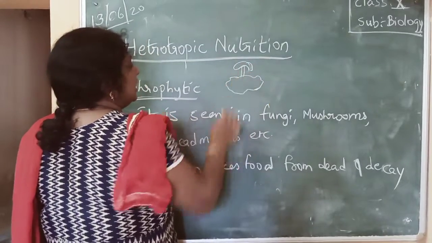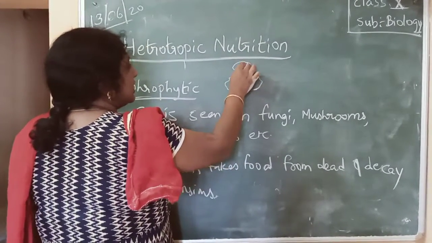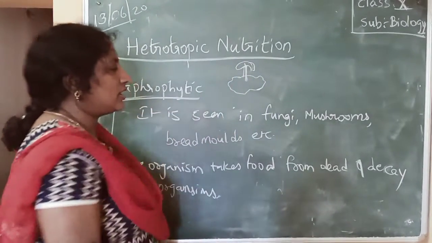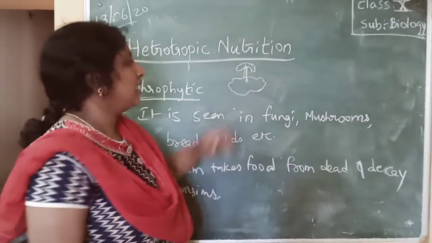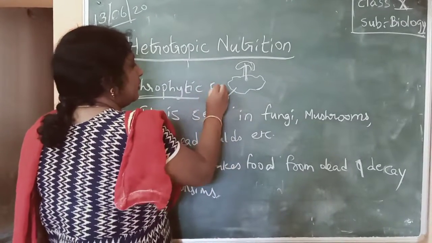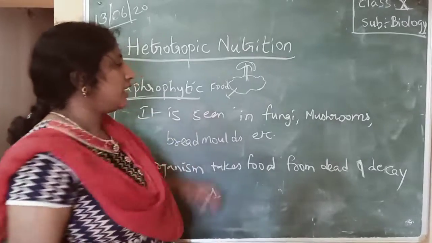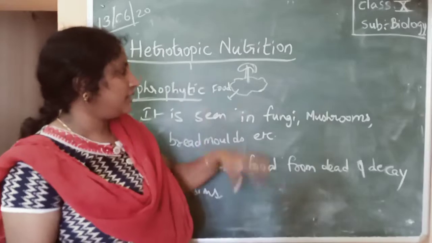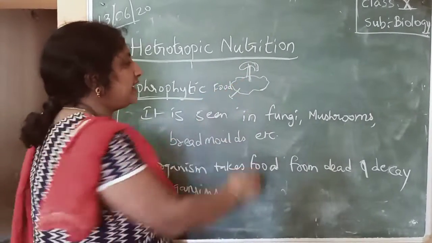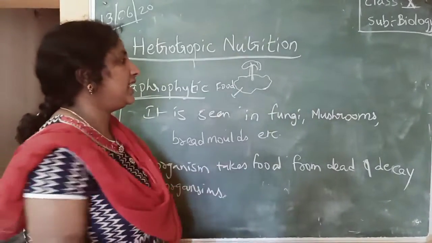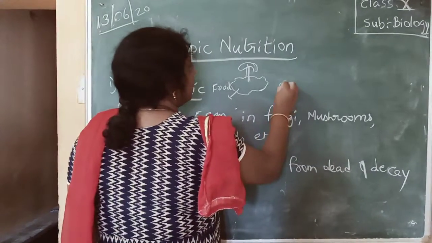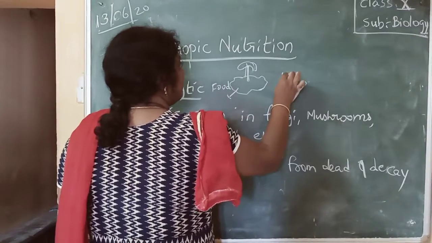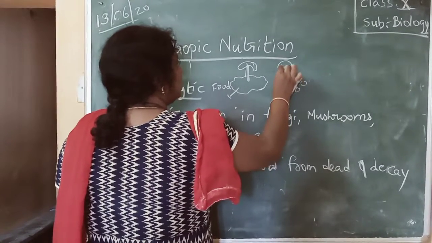It will send some chemicals, or some enzymes. This is the dead food material. So it will send some enzymes from its body, and first it will break down that food material into smaller ones. Now the mushroom will absorb the nutrients from this.